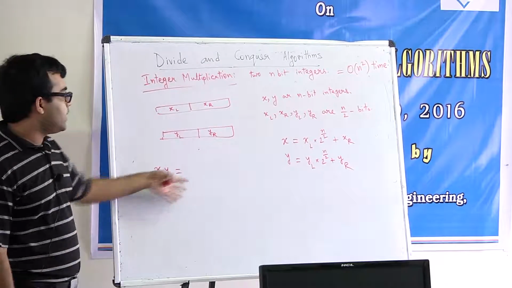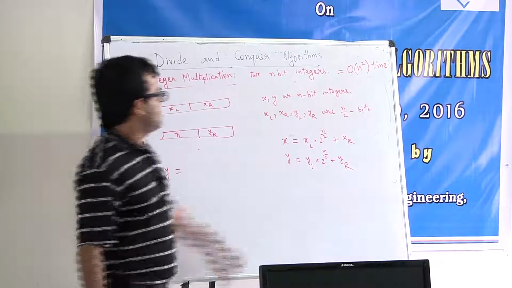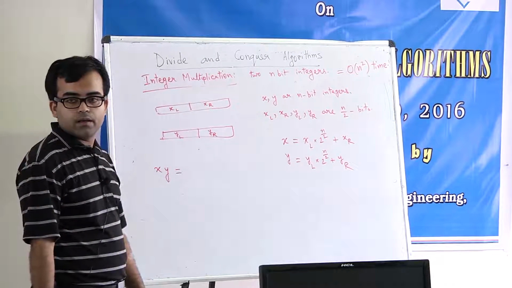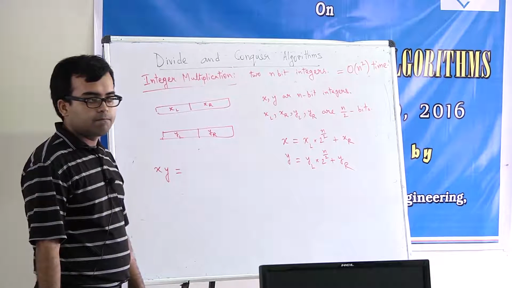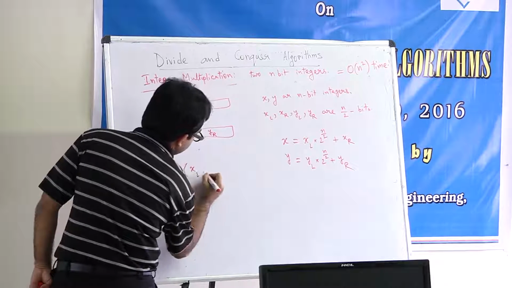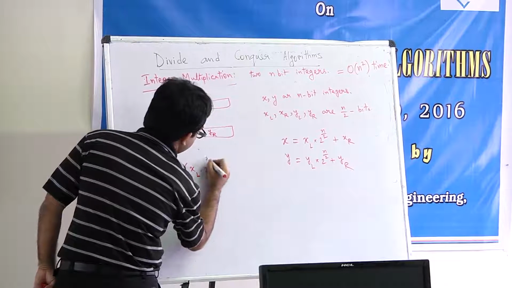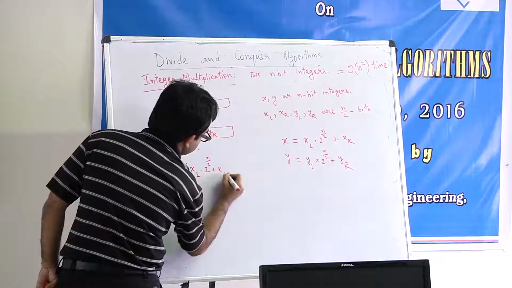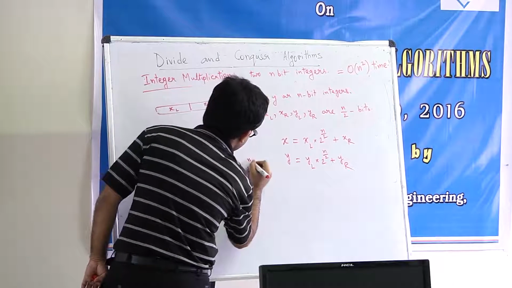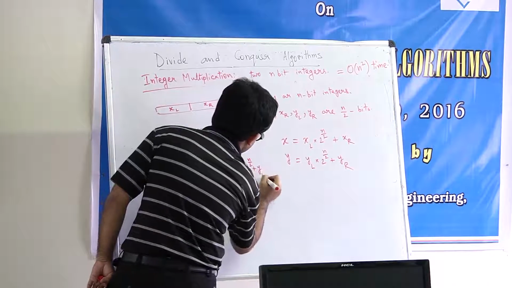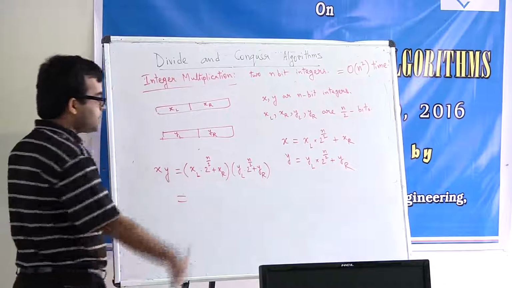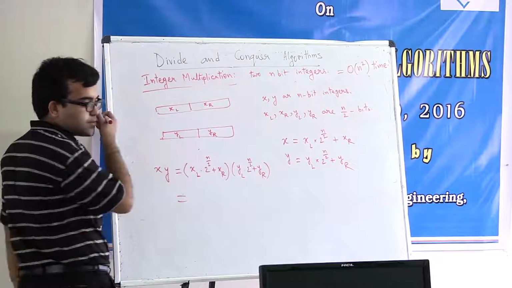Now, if we multiply x and y, what will you get? You are just multiplying these two numbers, right? Multiplying x and y is equivalent to (xl times 2 to the power n by 2 plus xr) times (yl times 2 to the power n by 2 plus yr). This is just simple multiplication, right? Let us just do this.